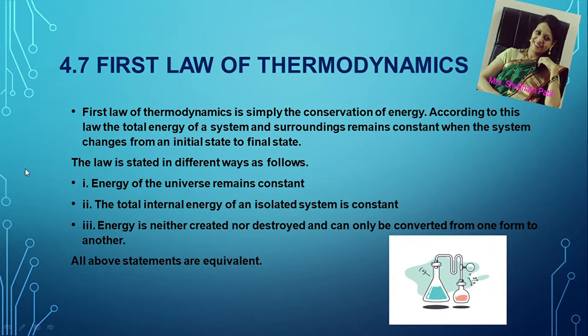Let's see unit 4.7, that is first law of thermodynamics. First law of thermodynamics is simply the conservation of energy. So according to this law, the total energy of the system and surroundings remains constant when the system changes from initial state to final state.